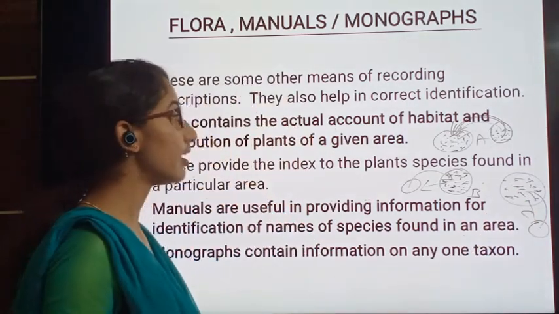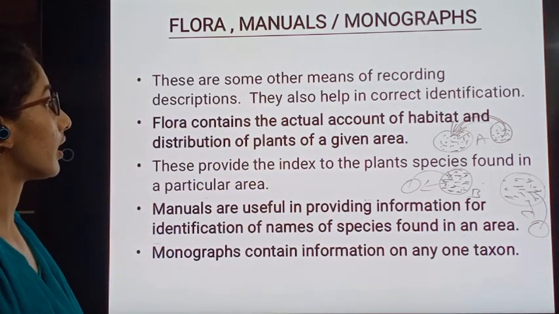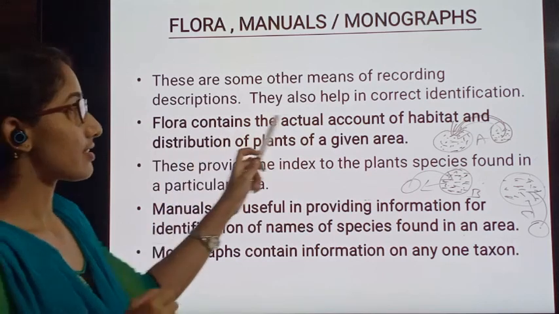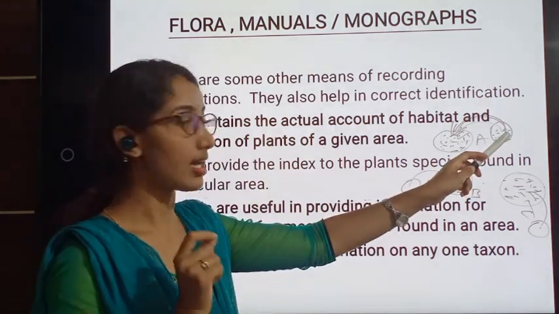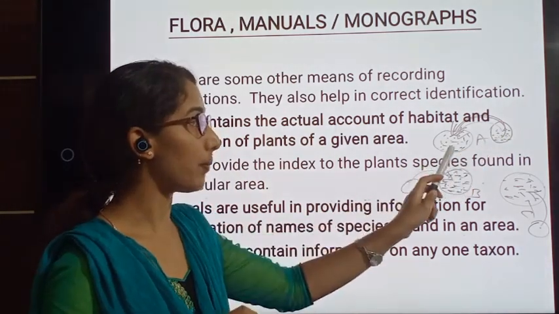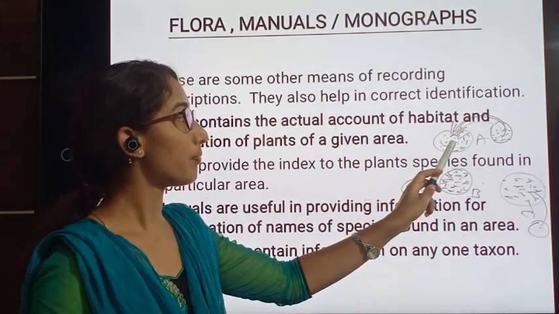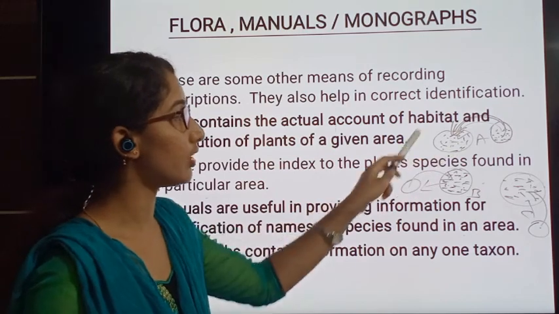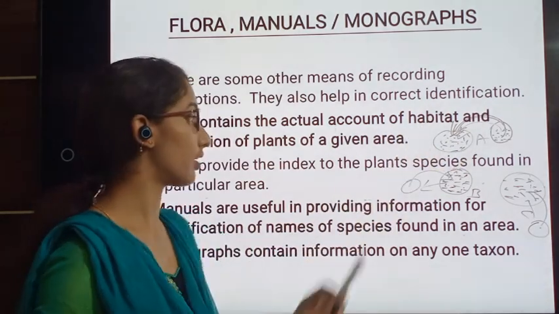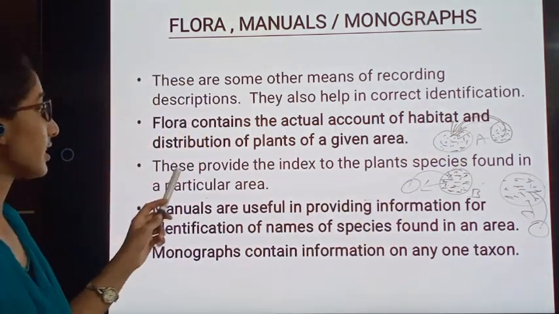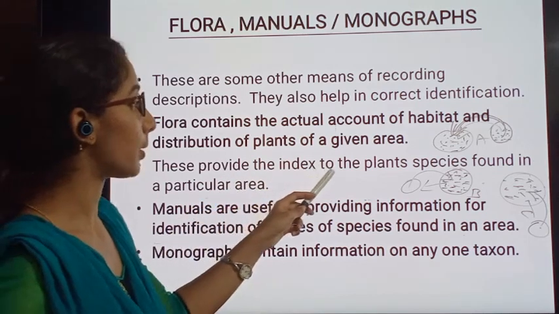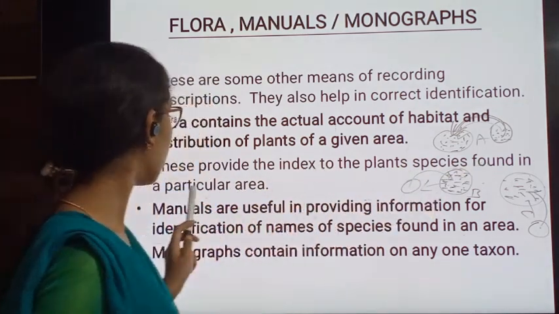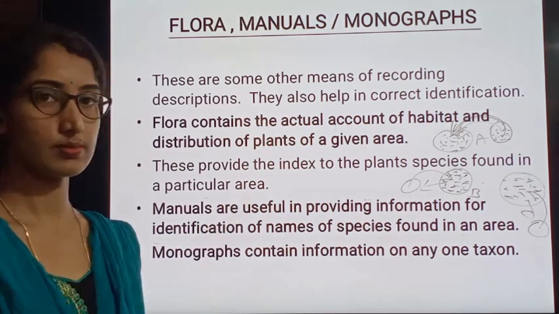So a flora contains the actual account of the habitat and distribution of plants in a given area. These provide the index to the plant species found in a particular area.